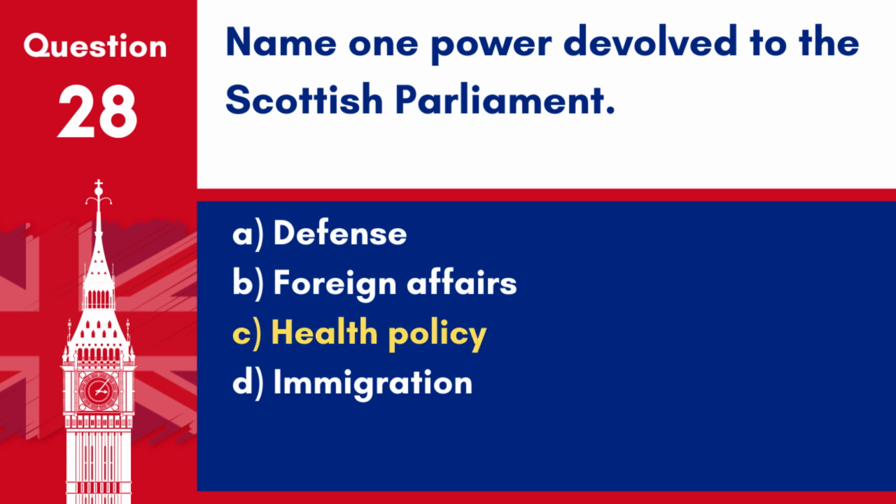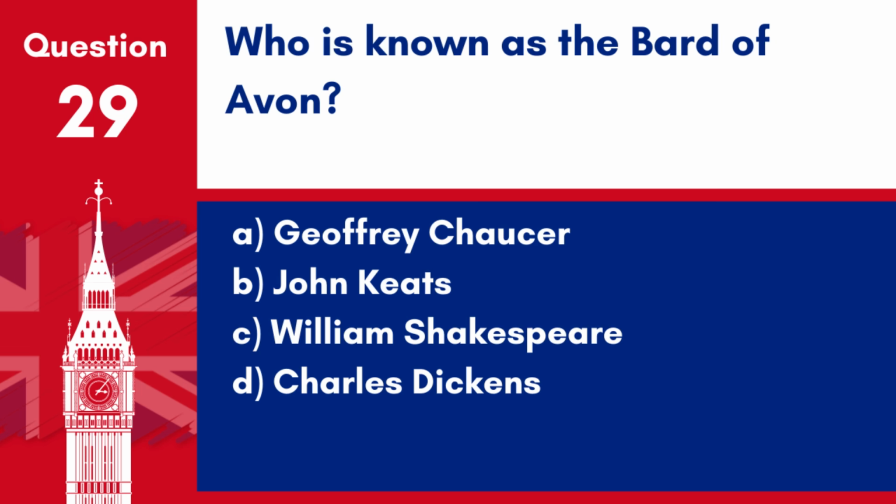Answer: C. Health Policy. Health policy is one of the powers devolved to the Scottish Parliament, allowing it to make decisions and pass legislation relevant to Scotland's health system. Question 29. Who is known as the Bard of Avon? A. Geoffrey Chaucer. B. John Keats. C. William Shakespeare. D. Charles Dickens.